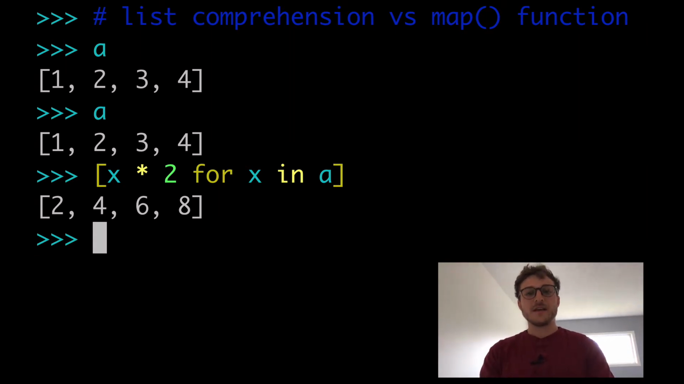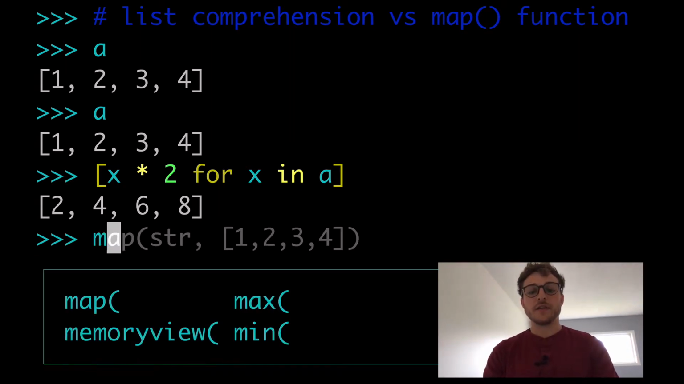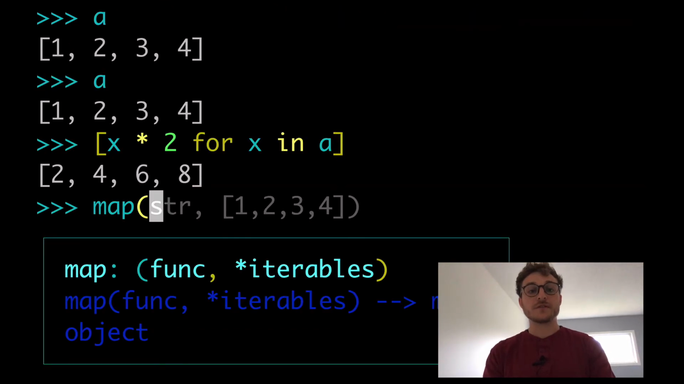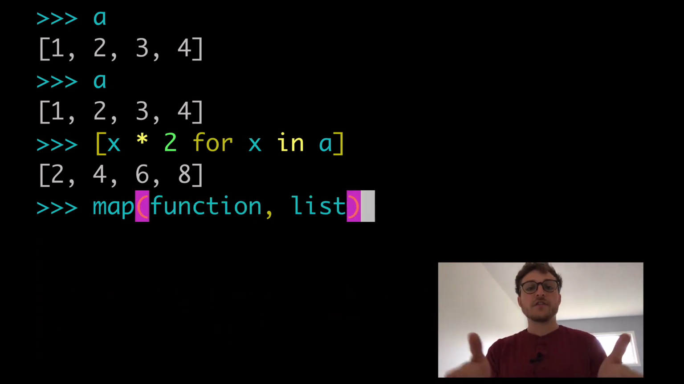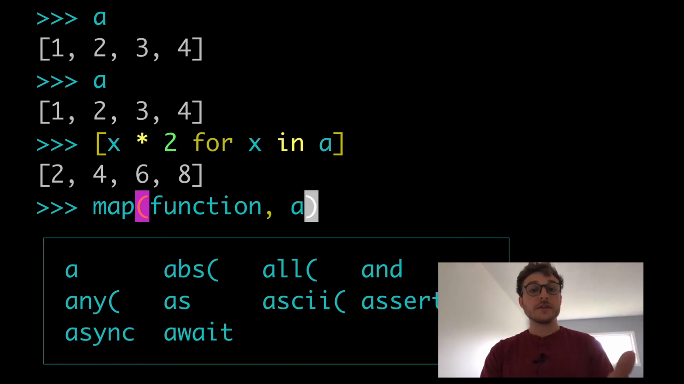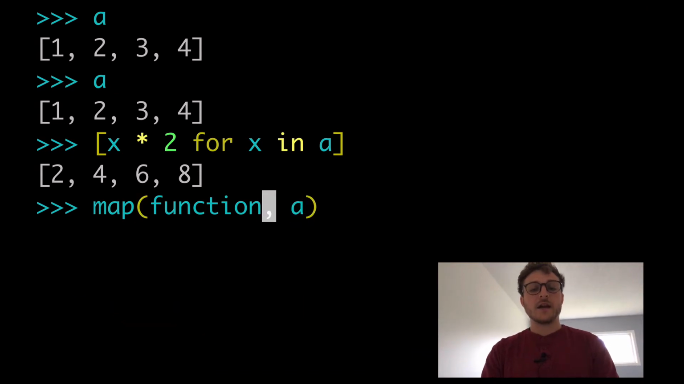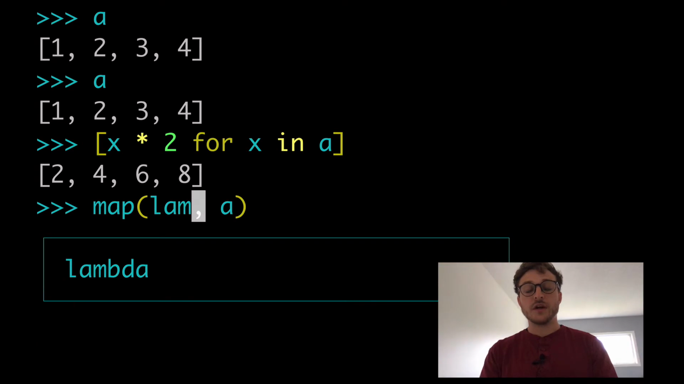Perfect. Now, what would that look like with map and the map function? Well, taking a step back, you need a function and a list. So those are the two arguments, or an iterable. So we need a function and we need an iterable. So our iterable in this case is going to be a, and our function, since we don't have a built-in one to accomplish this, we're going to have to use a lambda.